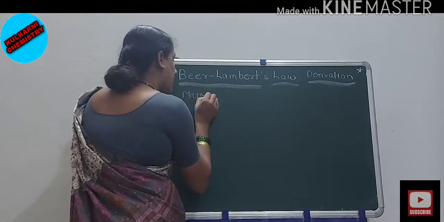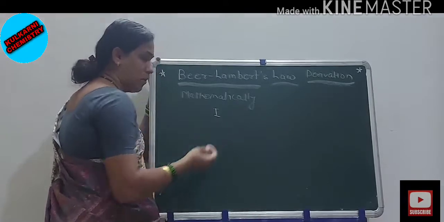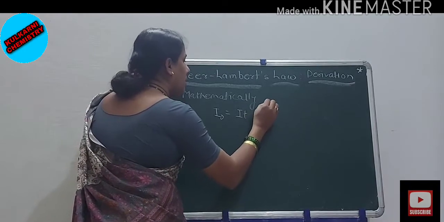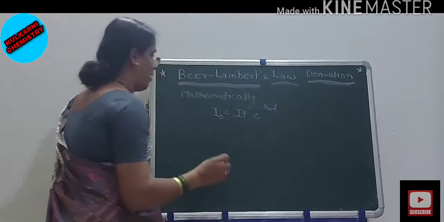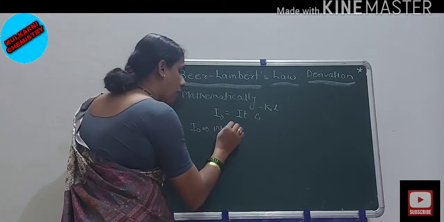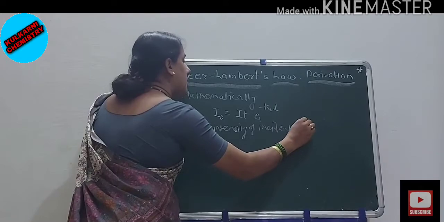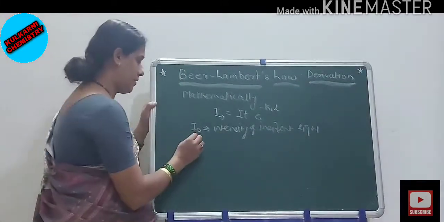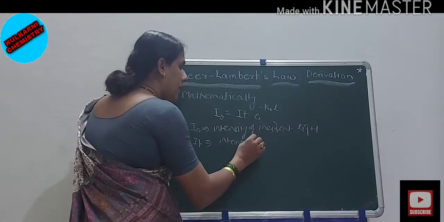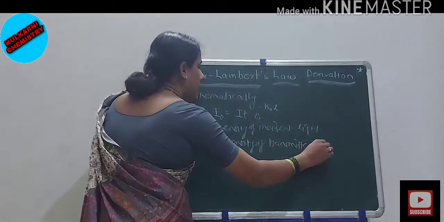Mathematically it can be denoted as I0 is equal to IT into e raised to minus k1 into L, where I0 is the intensity of incident light, and IT is the intensity of transmitted light.